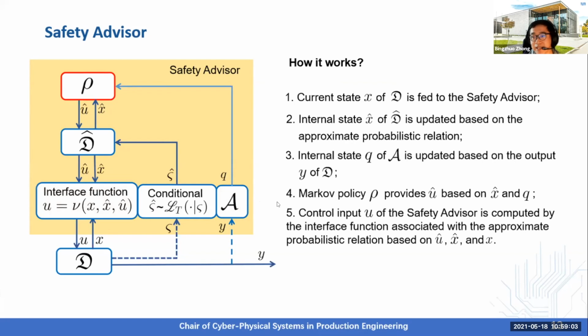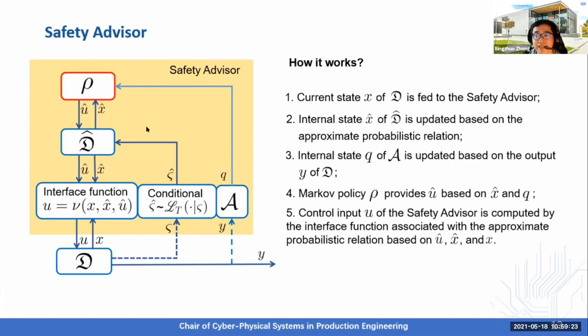And finally, the control input provided to the original system by the safety advisor is computed by the interface function associated with the relation between the finite abstraction and the original system. The computation is done based on U hat, X hat, and X.